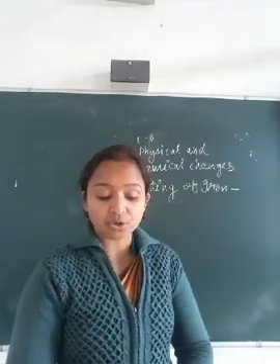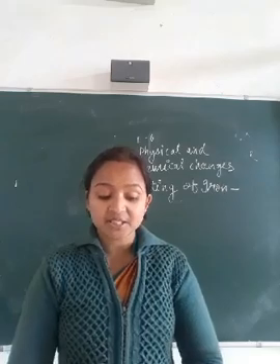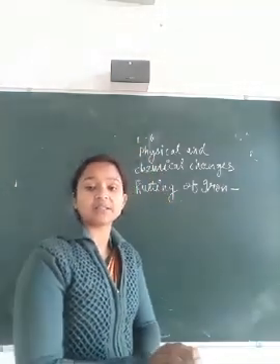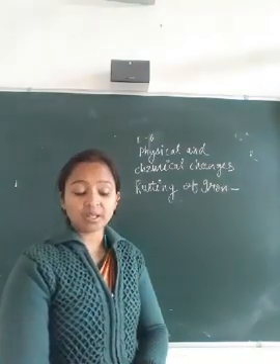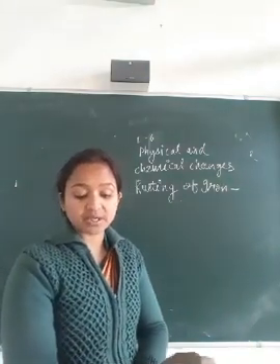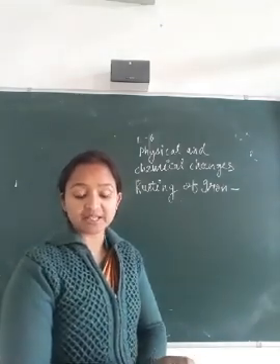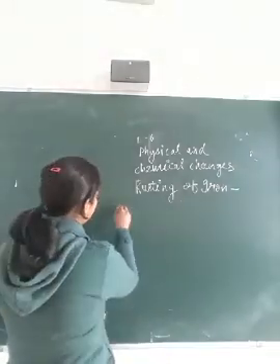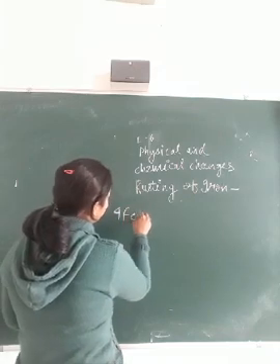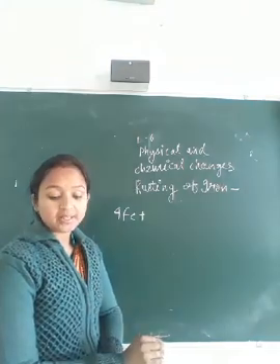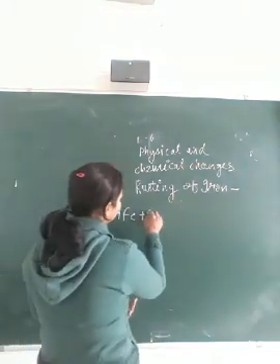The process of rusting can be represented by the following equation. You can see that when iron comes in contact with water and air,